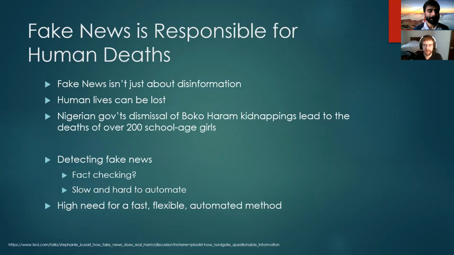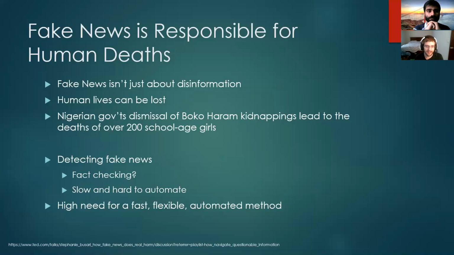So, in terms of fake news, getting into a bit of the background, it's easy to think that most forms of fake news might be just harmless disinformation, but in many cases, human lives can be lost. For example, there was an instance in which the terrorist organization Boko Haram kidnapped over 200 school-aged girls in Nigeria. Initially, the government dismissed the kidnappings as a hoax, and their rescue was delayed until much later. A photo from Boko Haram surfaced showing that some of them were alive, which prompted the government to finally take action. They were able to save some of the girls, but unfortunately, over 200 had died.